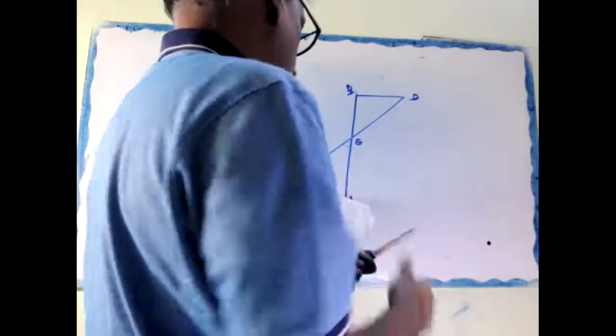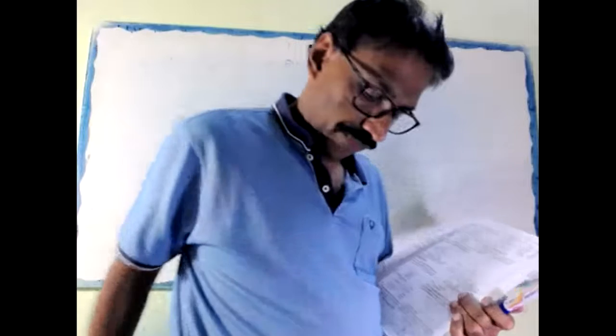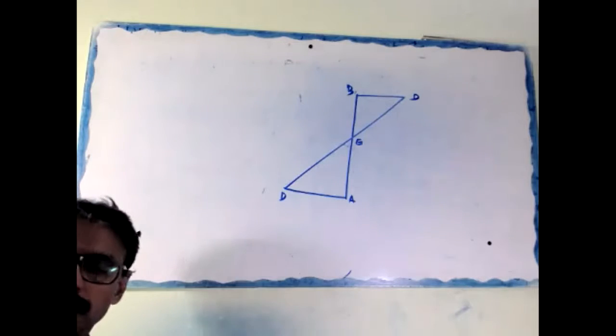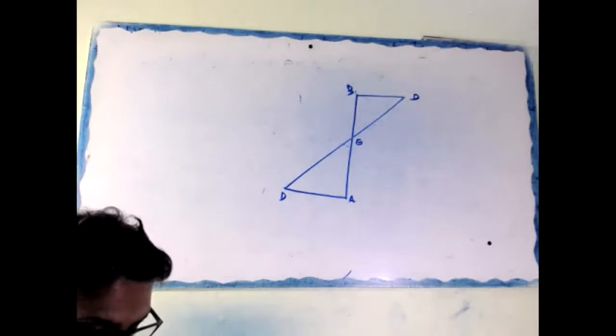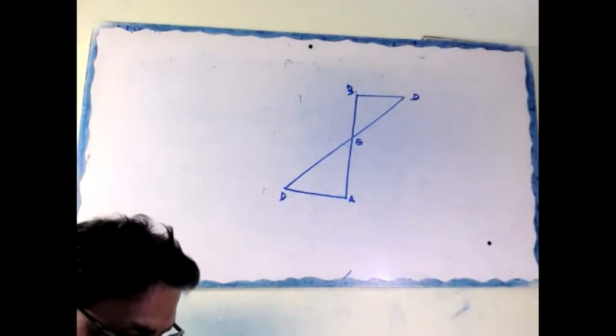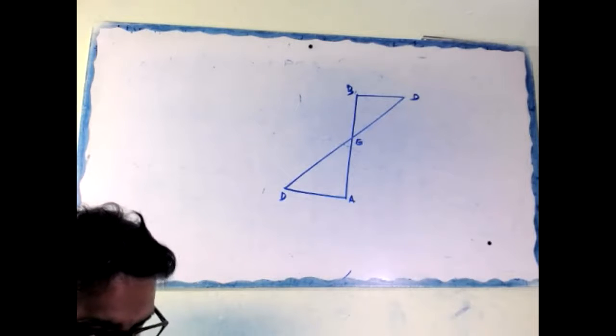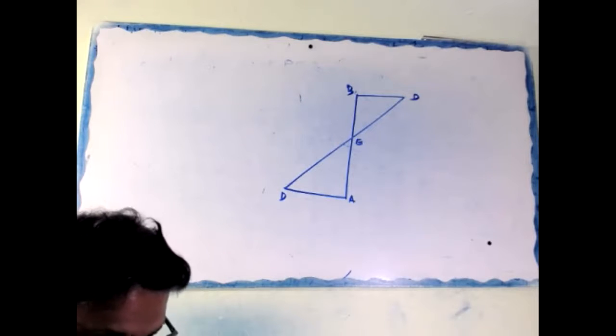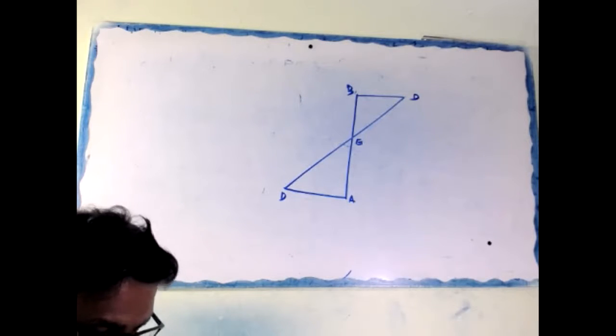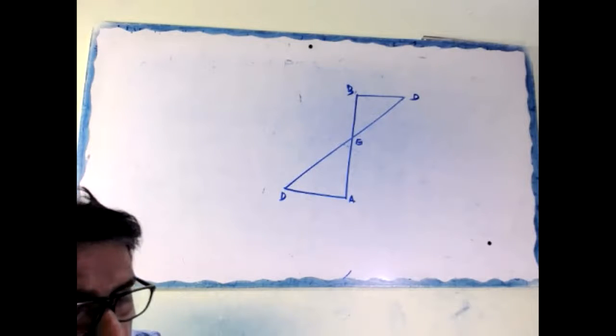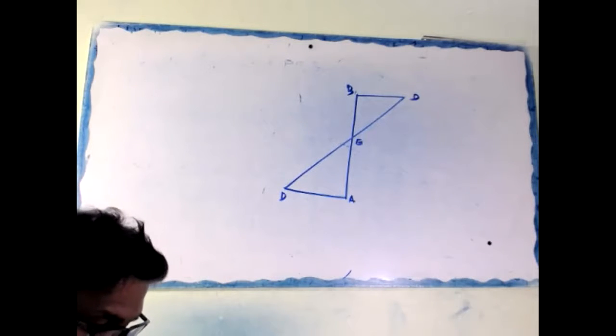Question: AD and BC are equal perpendiculars to the line segment AB. Show that CD bisects AB. That means we are sure that BE equal to AE.